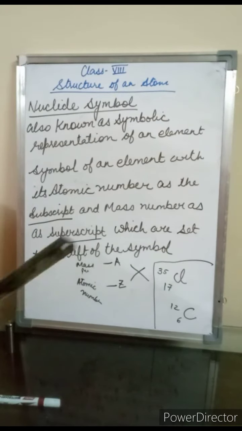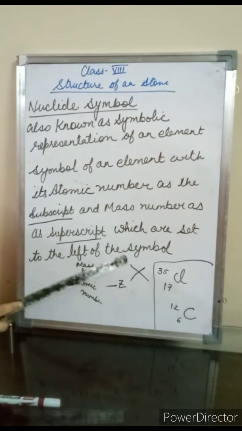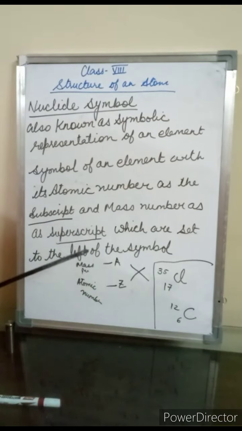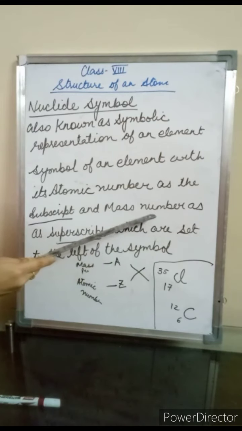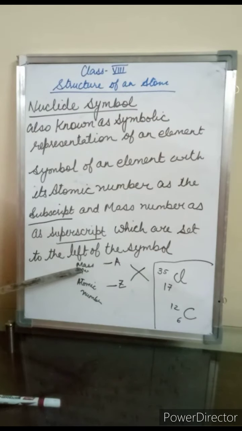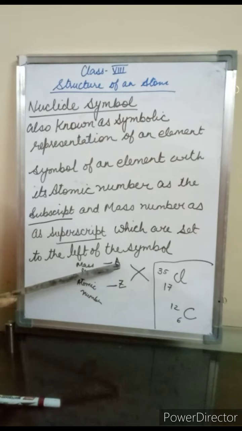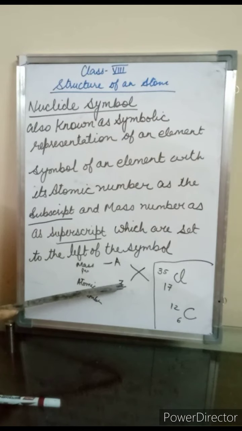So let us take an example. It is actually represented as X. X is the symbol of any element, and on the left of that symbol of the element, the one on the top is termed a superscript. So A, which is set as the mass number superscript, is said to be the mass number, and Z is written at the bottom of the symbol of the element, that is called a subscript. So A on the top, that is the superscript, represents the mass number, and Z at the base, that is the subscript, represents the atomic number.